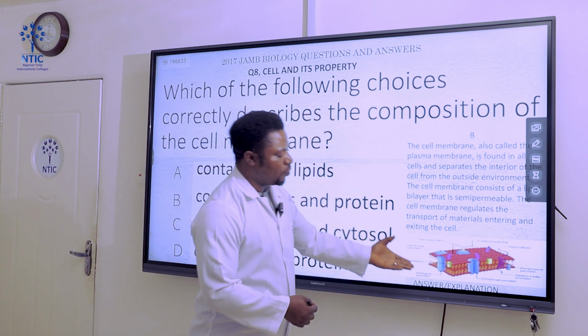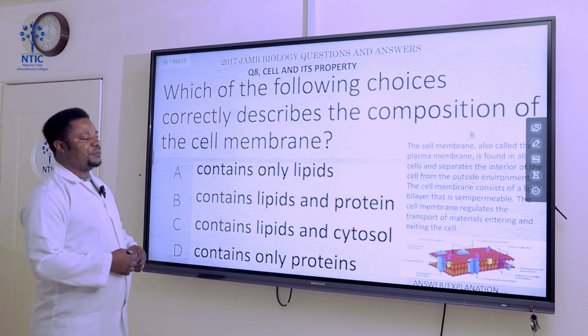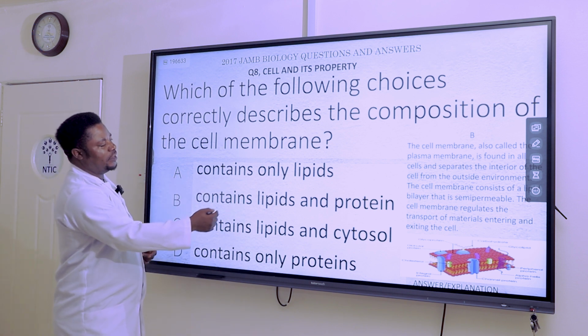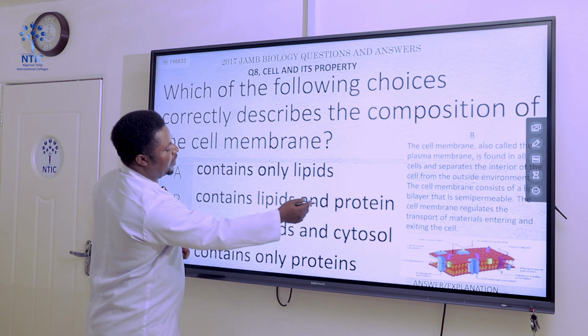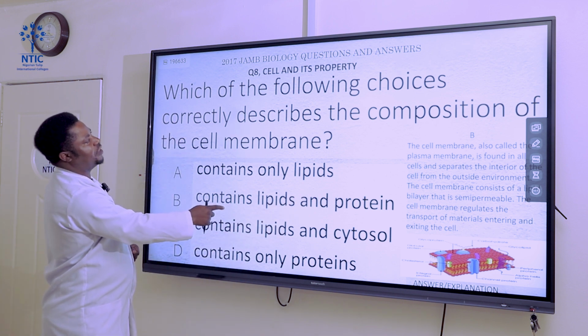And by the time you look at all this combination, you will discover that, based on the options here, the cell membrane is made up of lipids and protein. So the correct answer to this question is B. Let's move to the next question.